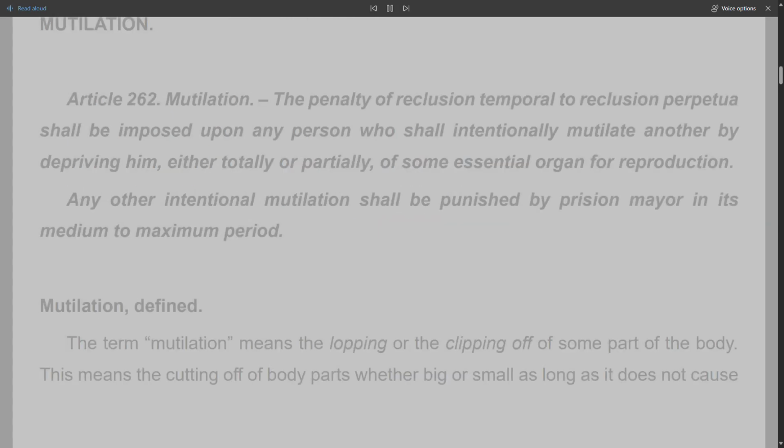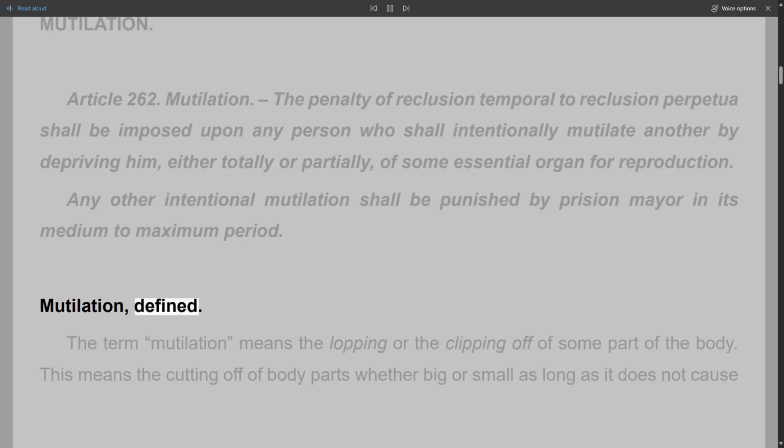Mutilation. Article 262. Mutilation. The penalty of reclusion temporal to reclusion perpetua shall be imposed upon any person who shall intentionally mutilate another by depriving him, either totally or partially, of some essential organ for reproduction. Any other intentional mutilation shall be punished by prison mayor in its medium to maximum period.